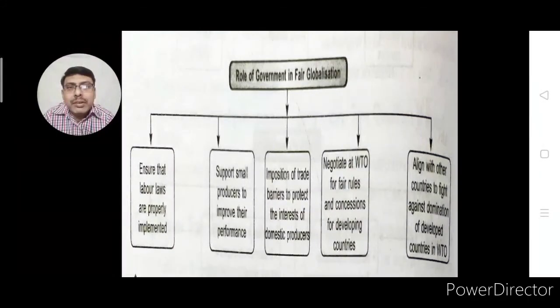Support, second point, support small producers. Just now I told you in the negative impacts, this was the very first point, that small producers are not able to face competition, and that is why they need some protection, some support from the government side. Then imposition of trade barriers to protect the interest of domestic producers.